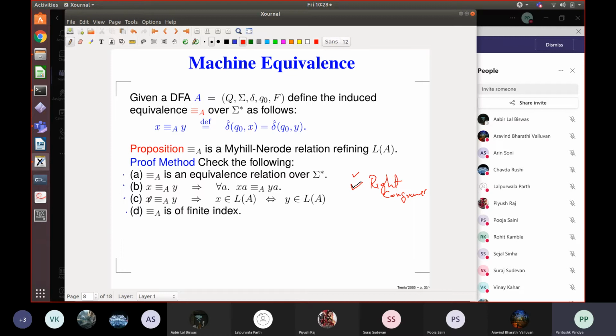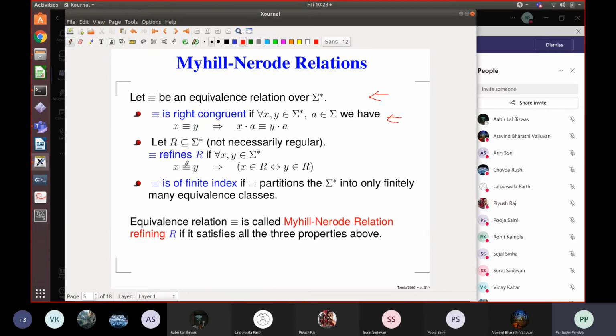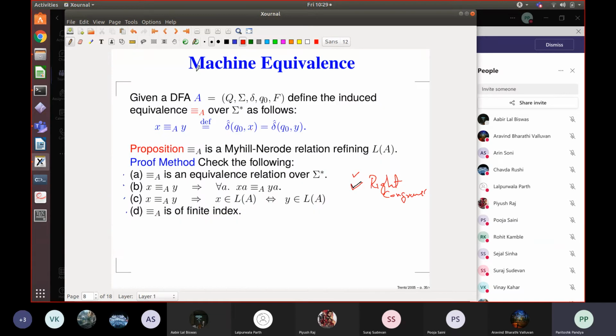It cannot be that there are two equivalent strings, but one is accepted and one is rejected. That cannot be the case. This property has a complicated name: it refines the language R. Because our automaton had language R, this equivalence relation that we defined refines R, because any two equivalent words are either both in R or both out of R. That is what it means. These are not difficult properties, but you should remember this. So this is refines R.